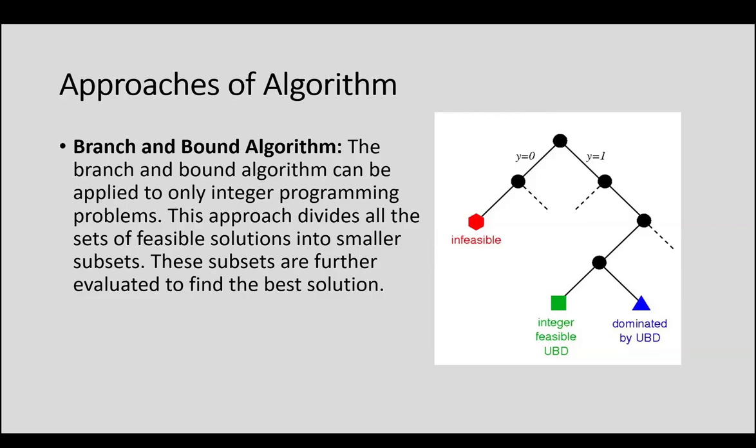Here, we are dividing the solutions themselves. The feasible solutions for a particular problem are divided into smaller subsets, we evaluate all of those against our problem, and whichever is the best solution, we find from that.